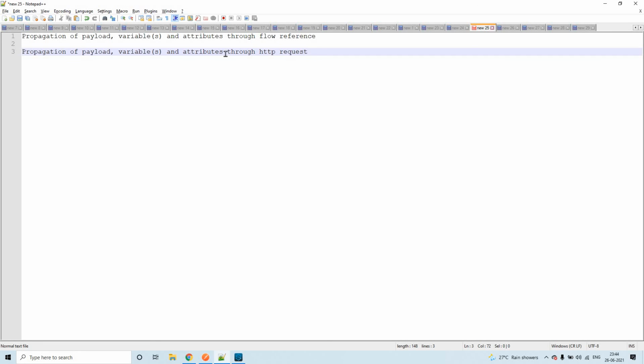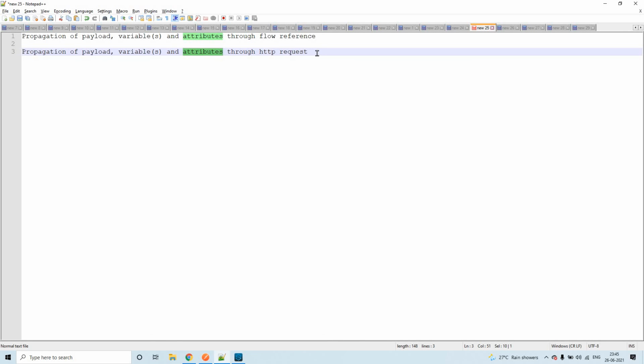Now if you talk about the propagation of these three things through HTTP request, you can directly share only the payload by using the HTTP method POST. But you cannot simply share the variables directly; by default they will not be shared to the flow which we are calling through HTTP request. Also, attributes will be overridden by the HTTP request operation alone.